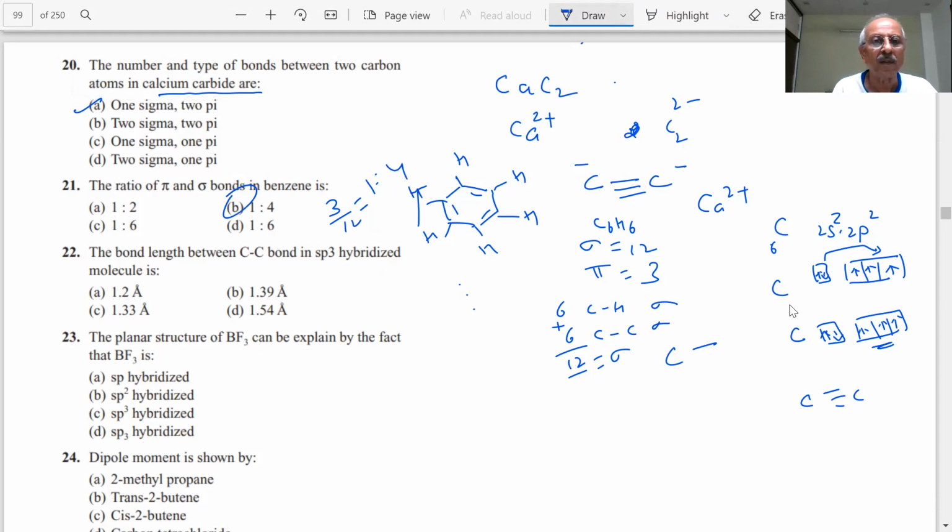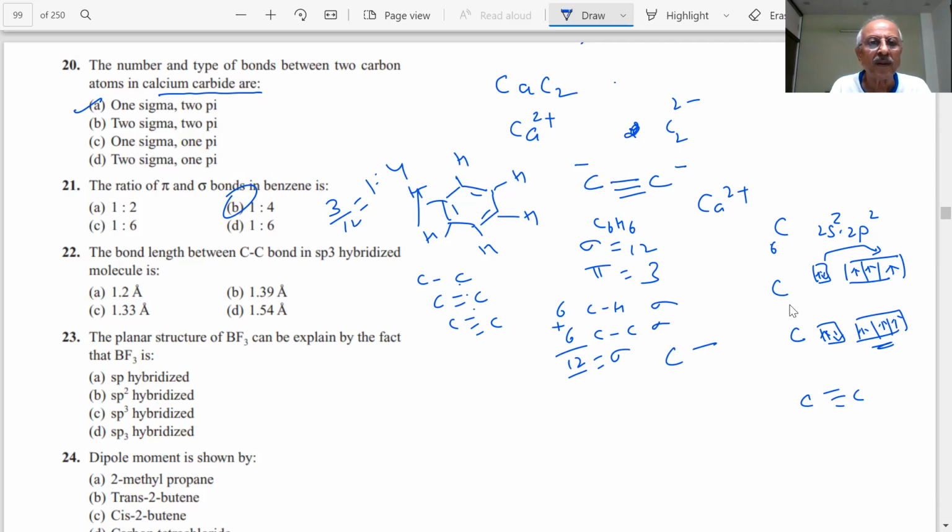Next question: the bond length between carbon bonds in an sp3 hybridized molecule is. Now some idea is coming about carbon single bond, carbon double bond, carbon triple bond. What are the values of these lengths?